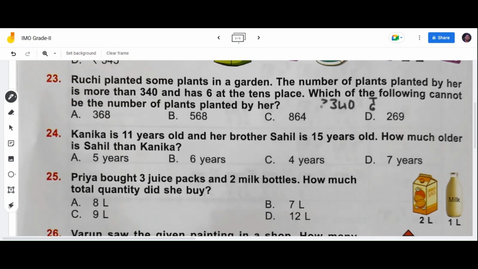Now, Ruchi planted more than 340 plants. So let's find out which number is less than 340. That will be the answer. Option A, 368, is more than 340, correct. 568 is more than 340, correct. 864 is more than 340, correct. Option D, 269, is less than 340. This will be the correct answer.